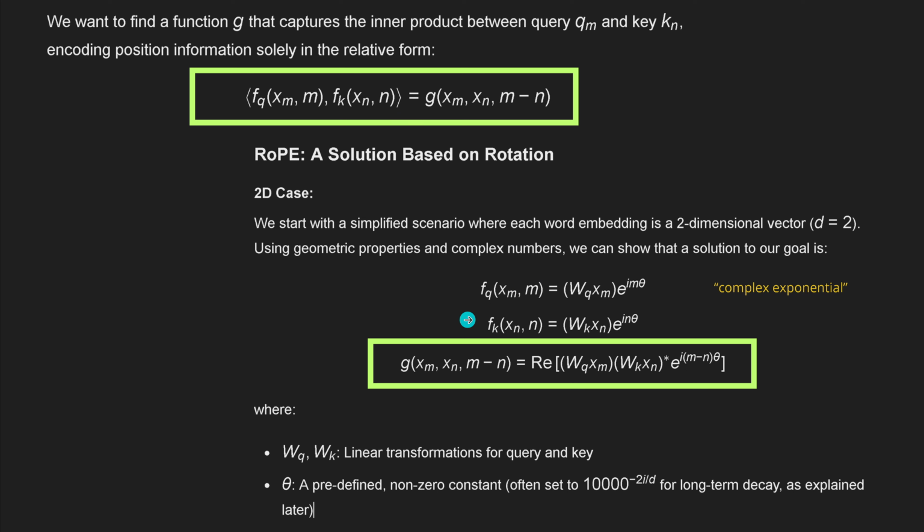Now, if we put this in, we get our function g that we need with the relative positional encoding. And since we're operating here on a complex exponential function, we take, just to be sure, the real part of this. And then we have exactly a complex exponential that depends only on the relative distance of our words, or of our tokens in the sentence.